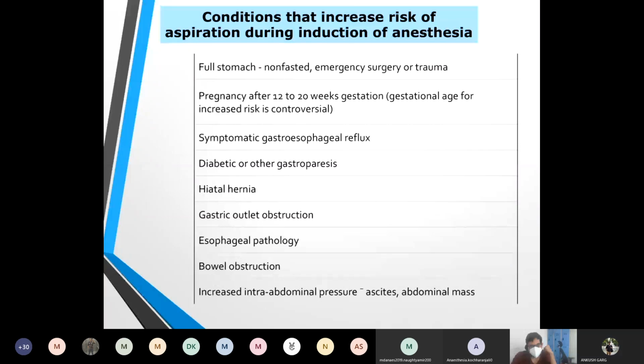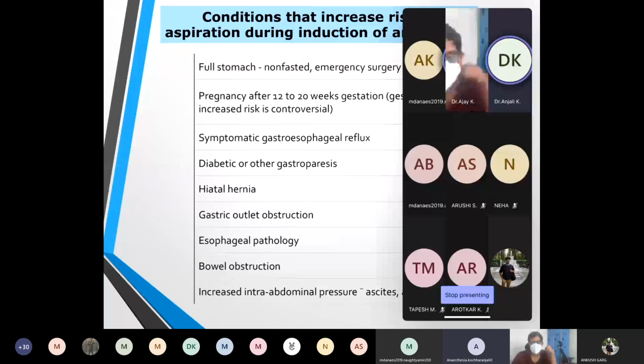Hello. Yes, sir. Ajay, check your connection. We are able to hear him clearly.